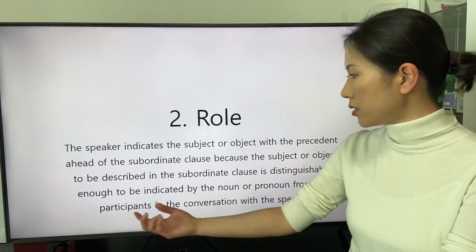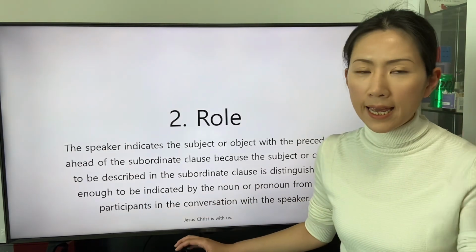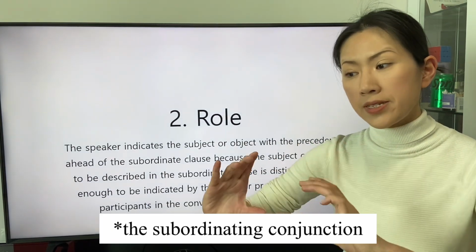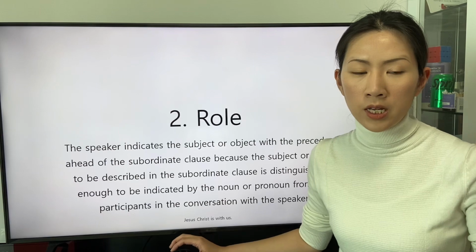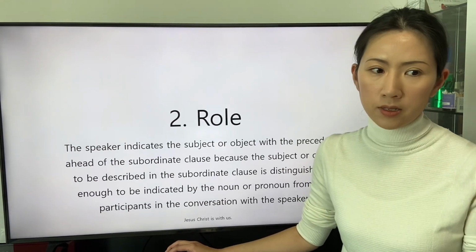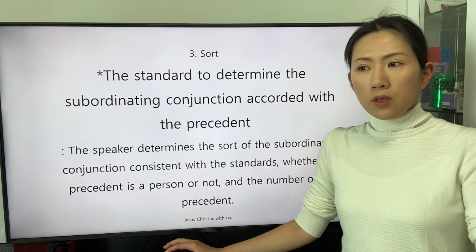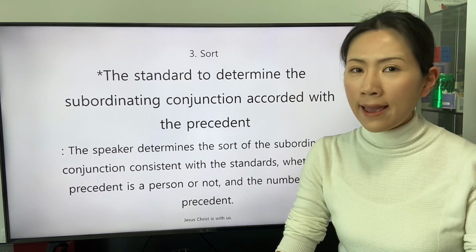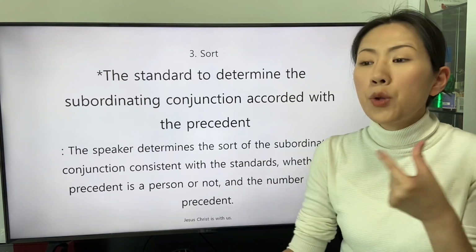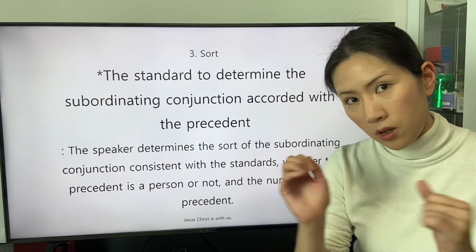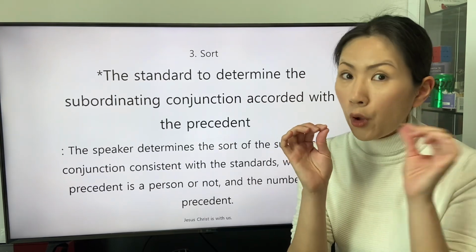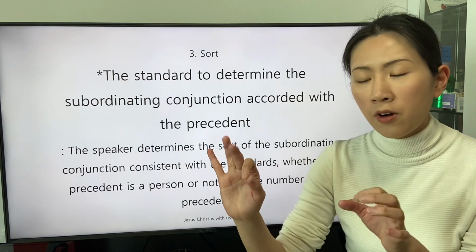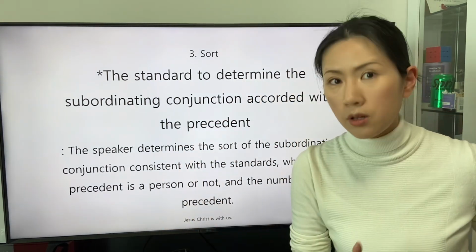So the participant in the conversation with the speaker can understand the role in the subordinate clause, either as a subject or an object. Then we can understand that the subordinating conjunction reveals the information about the role of the subject or object in the subordinate clause.